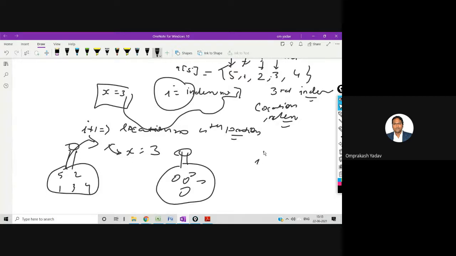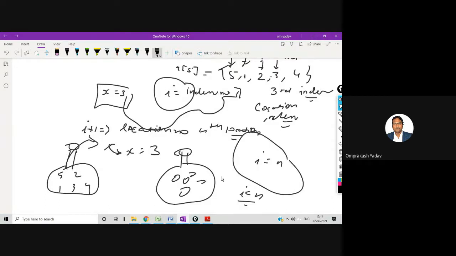When i value will reach n, because my condition is: till i is less than n, I'll apply the loop. My loop will move, but when i becomes n, at that time the loop will break by itself. That means the number inside x is not there inside the array. So in that case, we can tell the user that the element is not present inside the array.